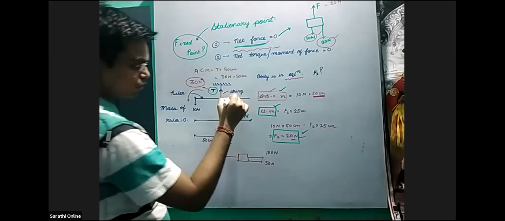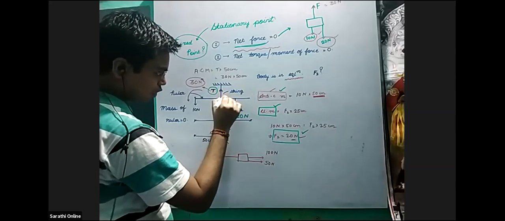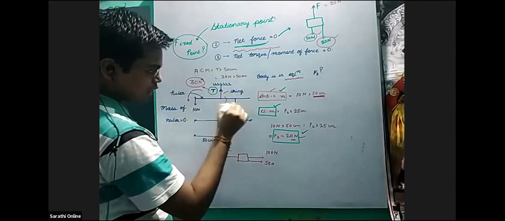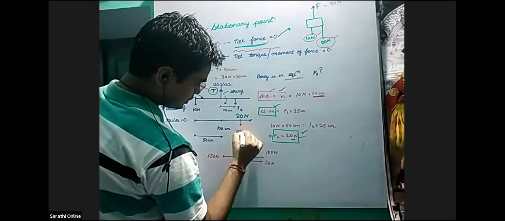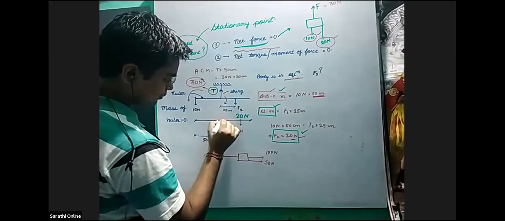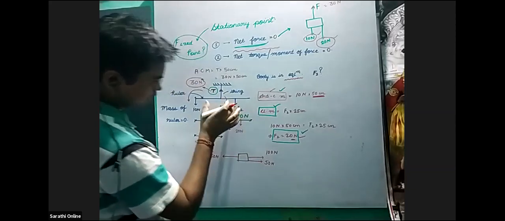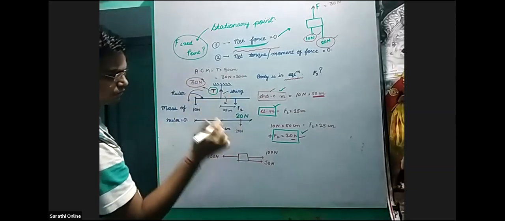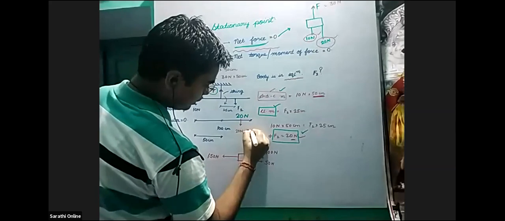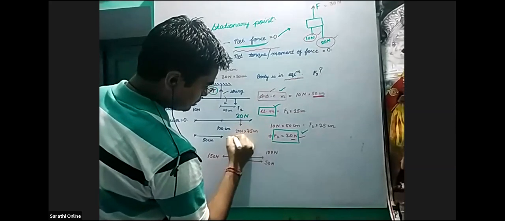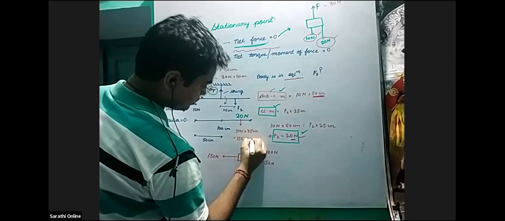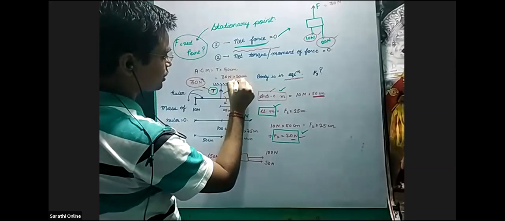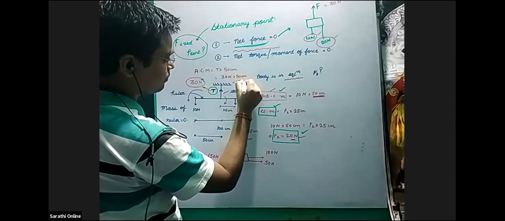And this will produce a clockwise moment: 20 newtons into 50 plus 25, the distance from here till here, 75 centimeters, which is 1500 newton centimeters. You see here also it is coming the same.